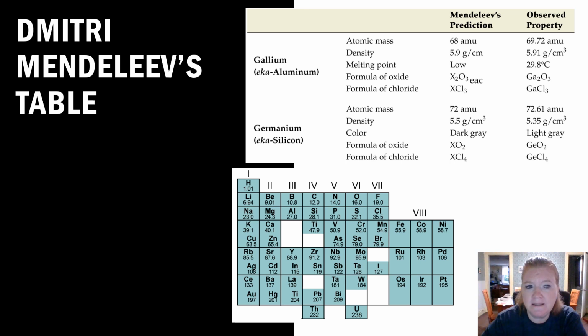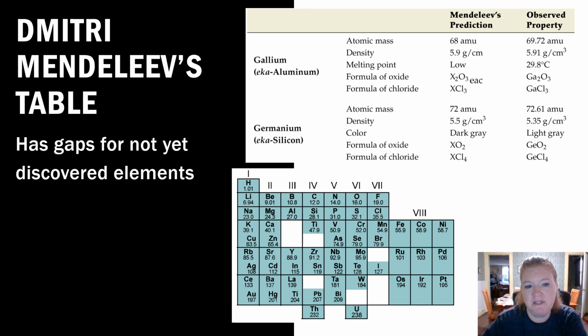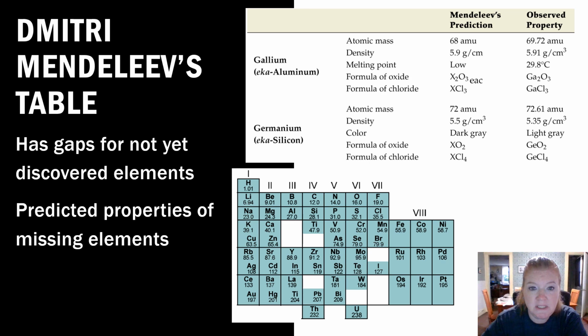So something else that is important to note about Mendeleev's table. He has gaps for not yet discovered elements. And he predicted the properties of those missing elements. In fact, he named them. Like he named an element eka-aluminum, so close to aluminum, but not aluminum. And he predicted the properties. And you can see from this table that some of the elements that he predicted, his predicted properties were surprisingly accurate for elements that he didn't even know existed. So Mendeleev, amazing.